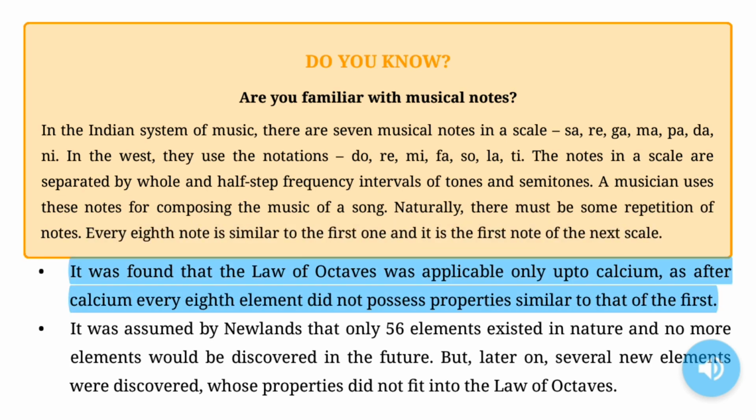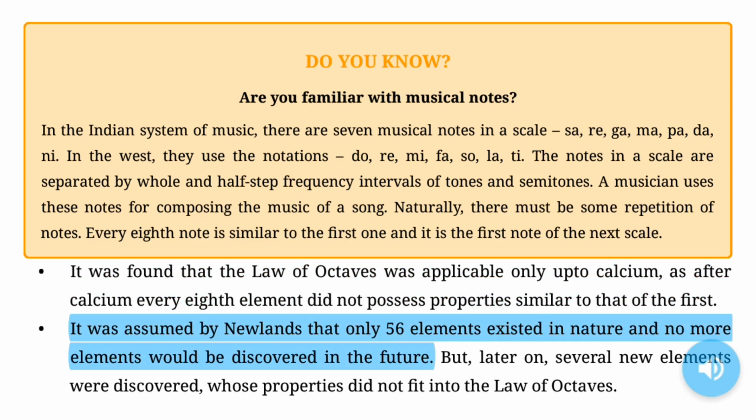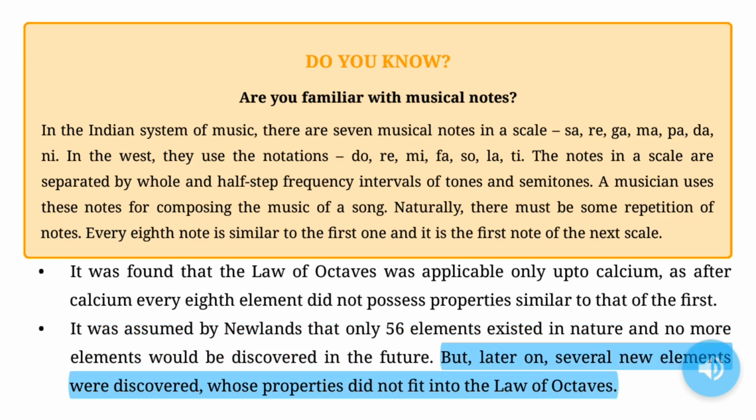It was found that the law of octaves was applicable only up to calcium, as after calcium, every eighth element did not possess properties similar to that of the first. It was assumed by Newlands that only 56 elements existed in nature, and no more elements would be discovered in the future. But, later on, several new elements were discovered, whose properties did not fit into the law of octaves.